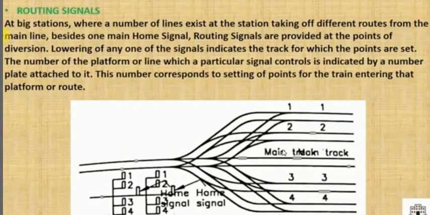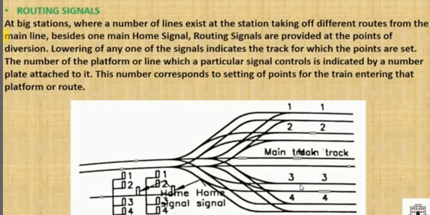There are four tracks, that's why there are four number plates. It indicates the divergence. For example, if a train needs to stand at line number 3, number 3 will indicate green. It will indicate green color, so a train coming from this main line can go to the third line.